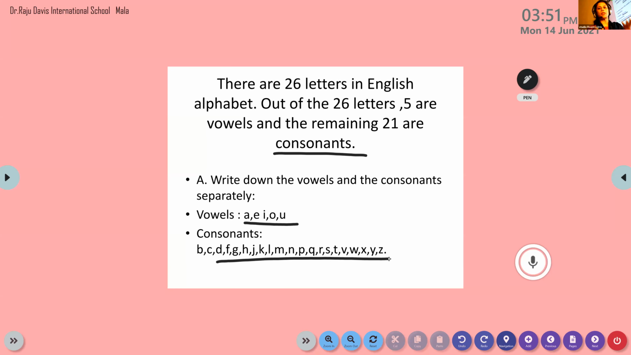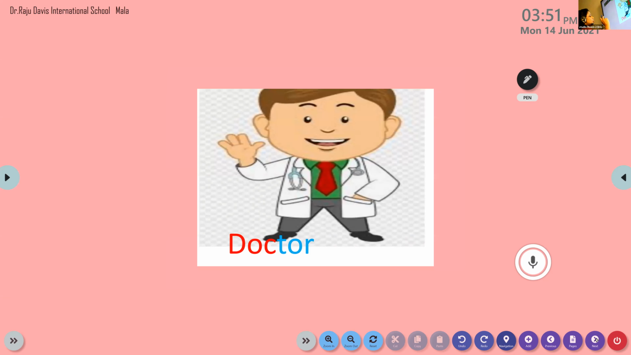So vowels are the very soul of the English language. Have you understood? Vowels are the very soul. So every syllable must contain at least one vowel. Okay, now let's move on to the words. I'll tell you what are words and what are syllables.